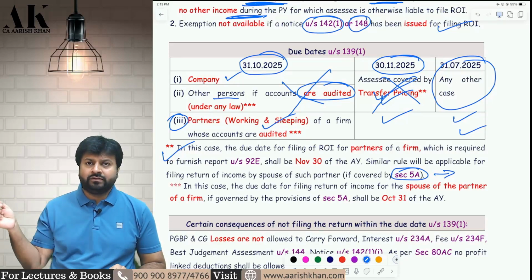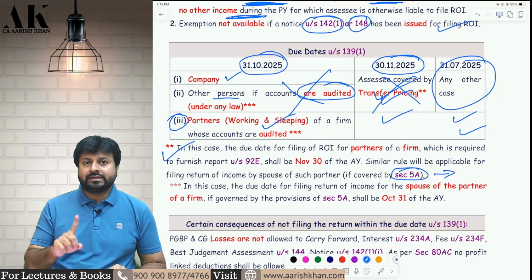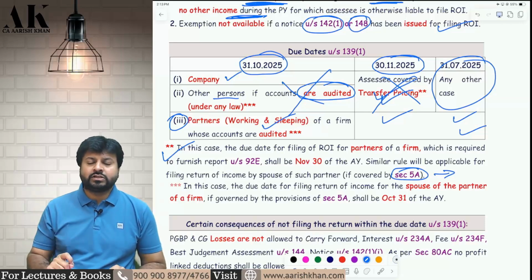If I earn, I have to give 50% to my wife and the wife will pay tax on that. If the wife earns, that 50% will be mine and I will pay tax on that. Except salary income. Just imagine, that is given under the Portuguese Civil Code and that is also mentioned under section 5A of the Income Tax Act.